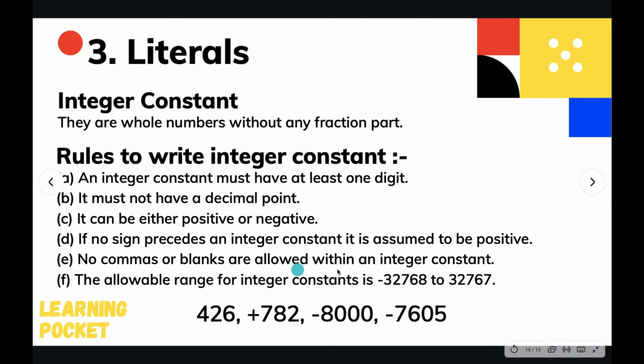No commas or blank spaces are allowed, and the range of the numbers is between this. Practically, it is compiler dependent or system dependent. If you have a 16-bit operating system, then the range will be this only. If you have a 32-bit operating system, then the range will be much more than this. Here are some examples of integer constants. You can see for yourself here.